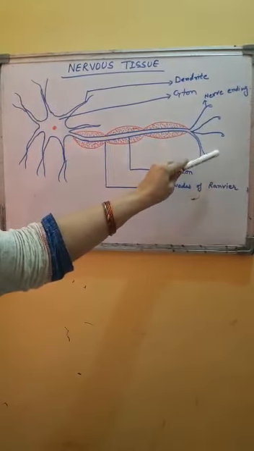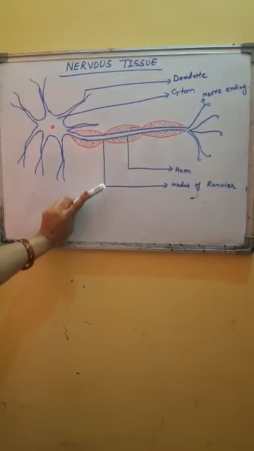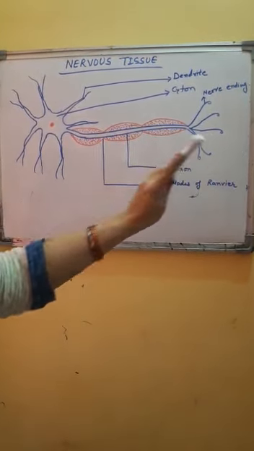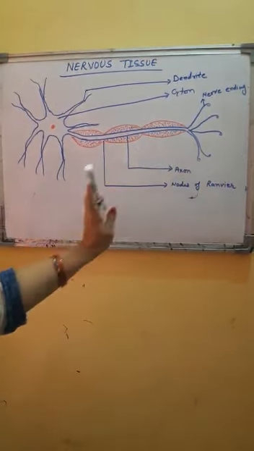After nerve ending, another neuron is connected. So axon carries impulses from cyton to other neuron. The synaptic knob of this part, that is the axon, is connected with dendrite of another neuron. So it carries impulses from one neuron to another. However, two neurons are not connected end to end. There is always a gap between nerve ending and dendrite of another neuron, and that gap is called synapse.